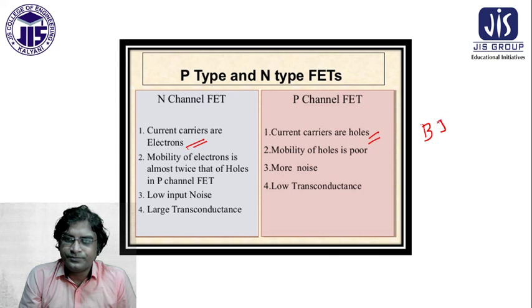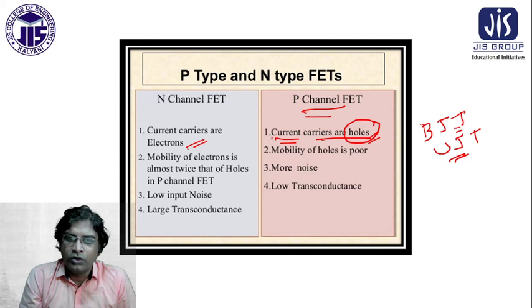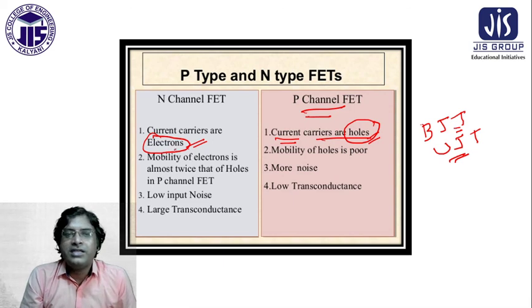BJT and the UJT. It is also called UJT. Why UJT? Because in the case of the P channel FET, the current carrier is a hole only, and in the case of the N channel, the current carrier is the electron only. So in the N channel, the current carrier is the electron, and in the P channel, the current carrier is the hole.